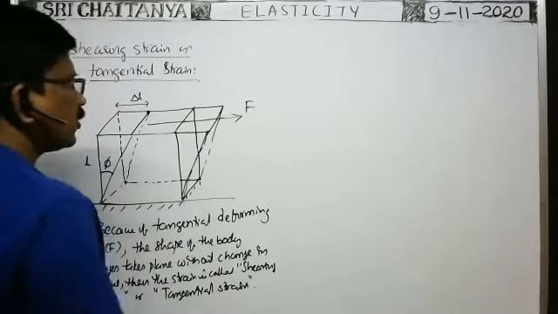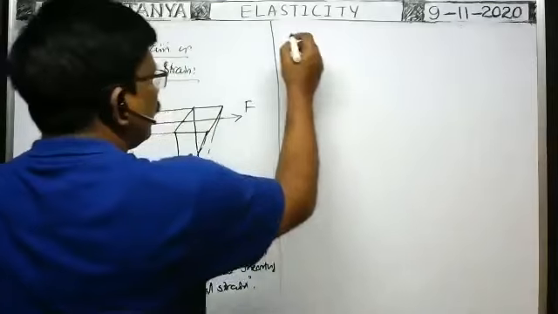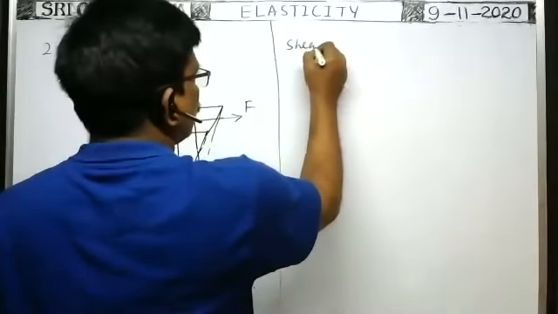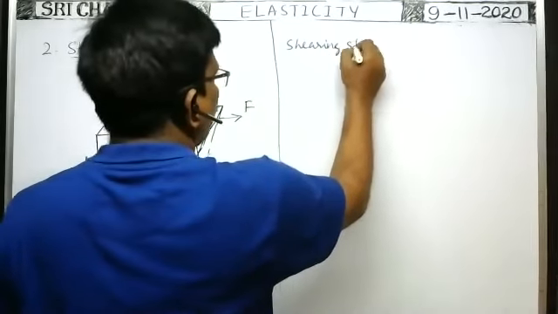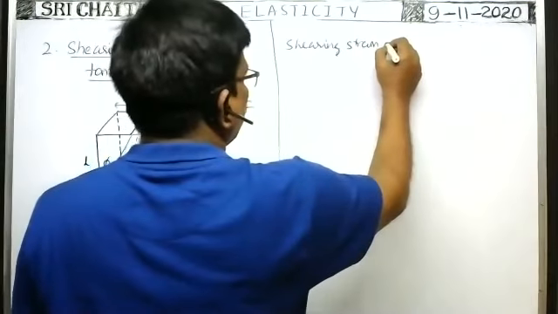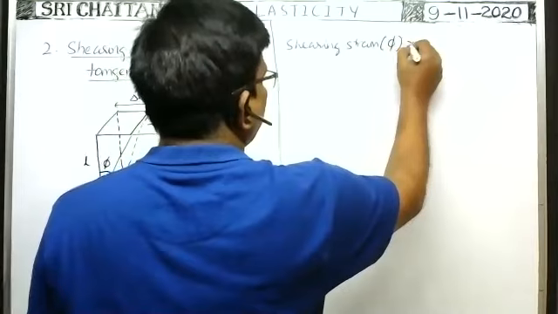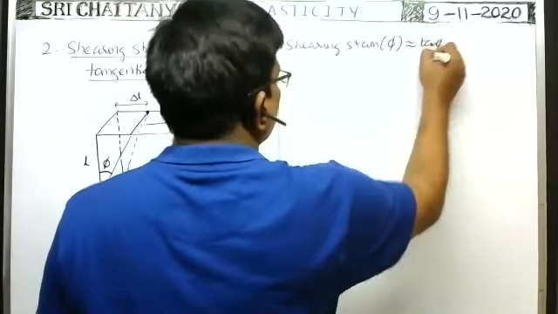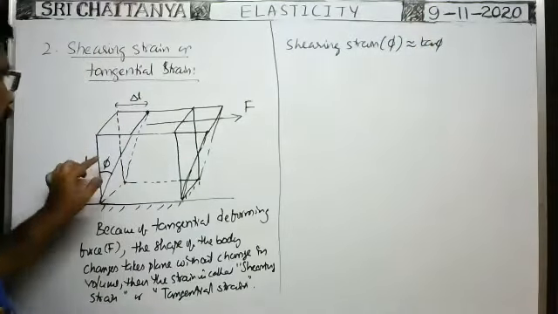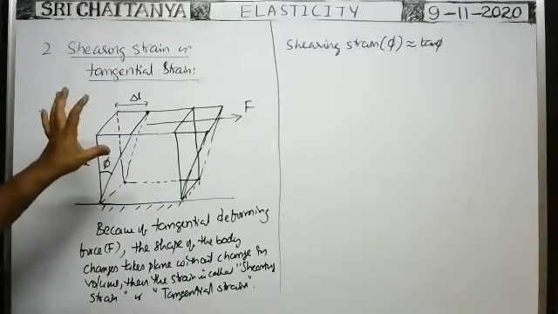Shearing strain or tangential strain. How can we measure it? Shearing strain, which is phi, is nearly equal to tan phi, because the phi value is very small within the elastic property.